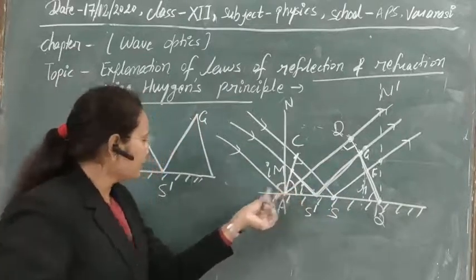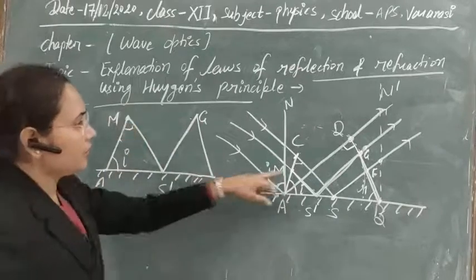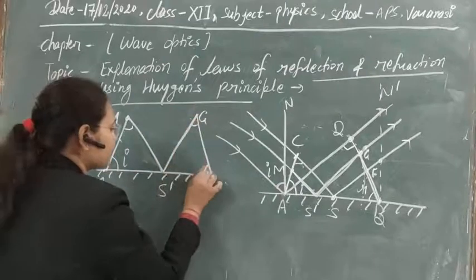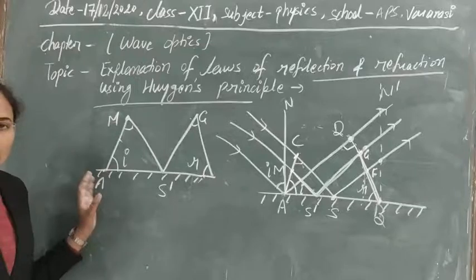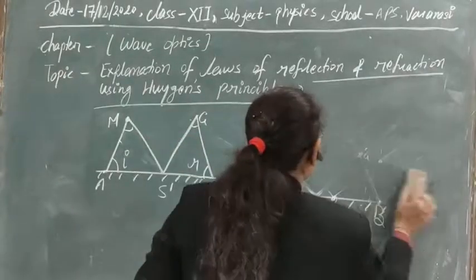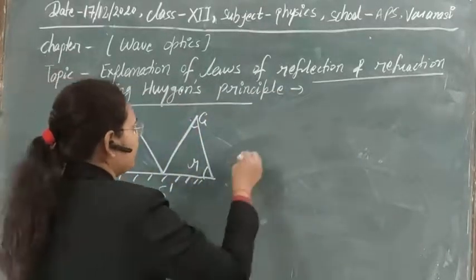So here this angle is equal to I that we have. This is also a perpendicular angle and this is also a perpendicular angle. This is equal to R we have. Now let's use the trigonometrical terms here, and with the help of that you can prove it. So what is the value of sine I here?